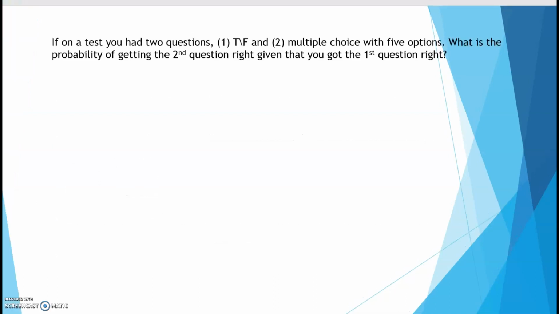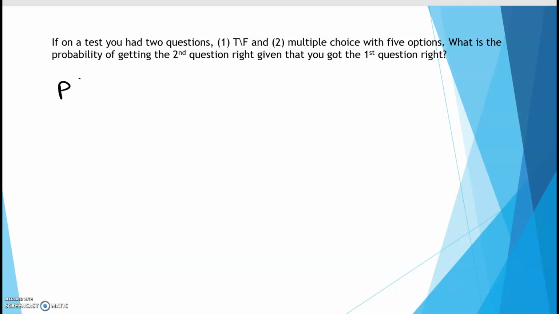So like this one. If on a test you had 2 questions, that'd be a terrible test. Number 1 would be true or false, and the second one would be multiple choice with 5 options. What's the probability of getting the second question right, given that you've got the first question right? And let's just say that these 2 questions have nothing to do with each other. Okay, they're completely different from each other.